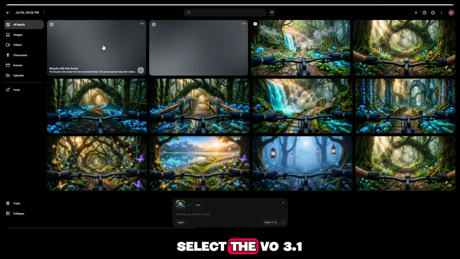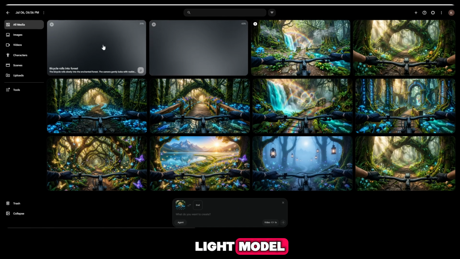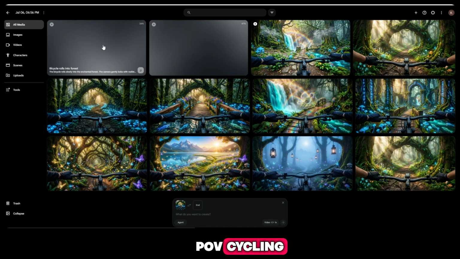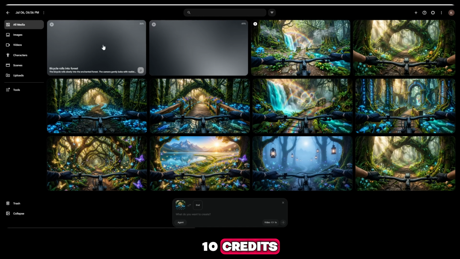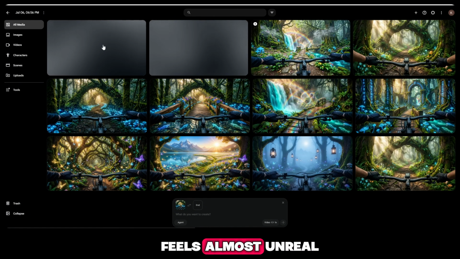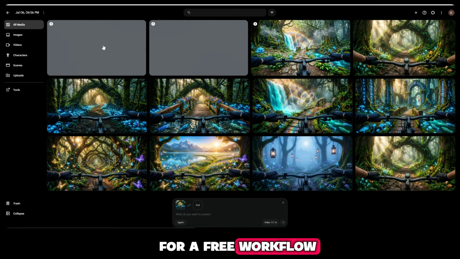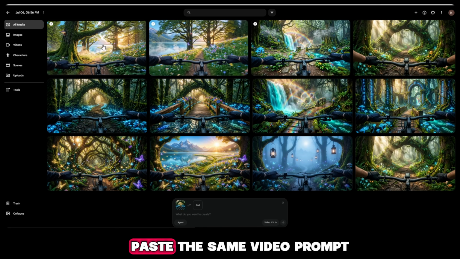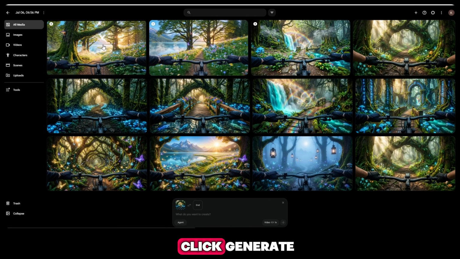Now make sure you select the Veo 3.1 Lite model. This model is amazing. It creates ultra cinematic POV cycling videos using only around 10 credits, and the output quality feels almost unreal for a free workflow. Here's exactly what I do. Upload the AI image. Paste the same video prompt. Click Generate.